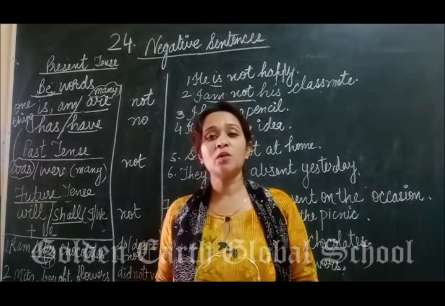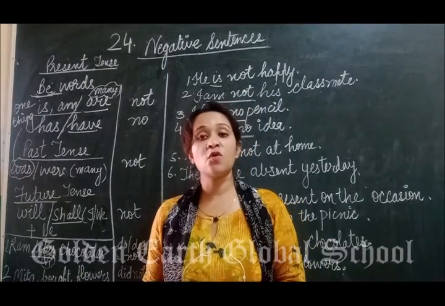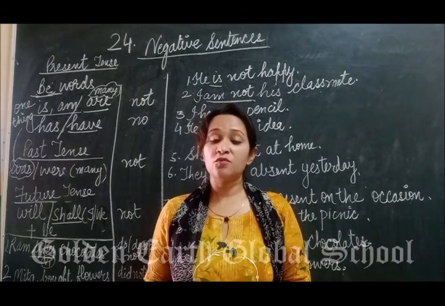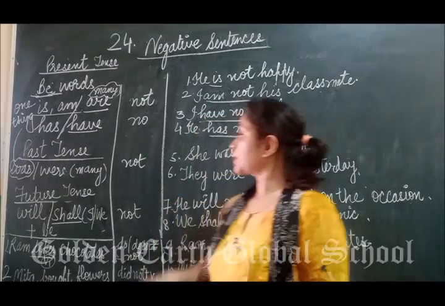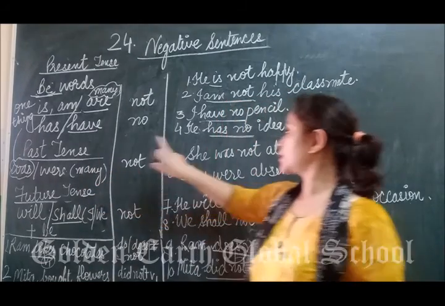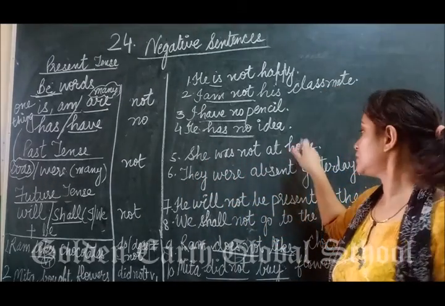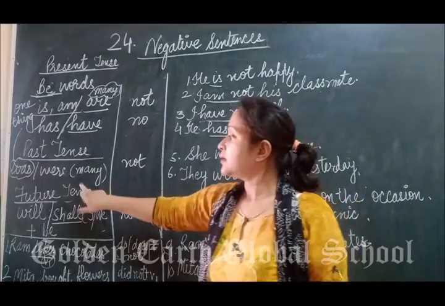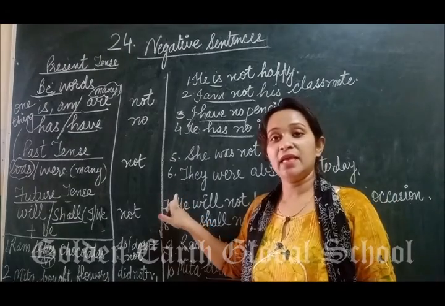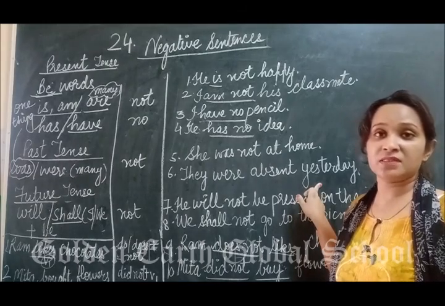Next, if we talk about the past tense, past actions, what do we use? We use was, were in a sentence. Was we use with one thing, with a singular noun, and were we use with plural nouns. Again, we do use not with was and were. She, one person: she was not at home. With were, what do we use? They. They were absent yesterday, the previous day.